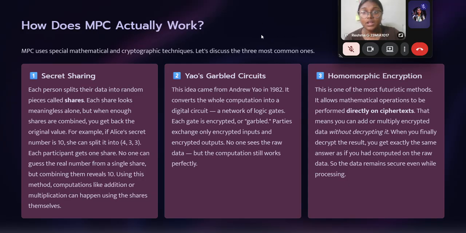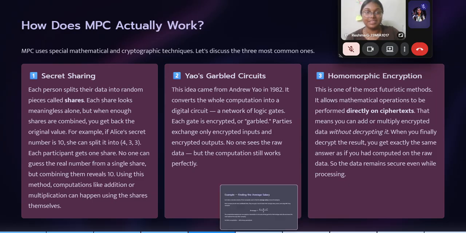So these are the three techniques. The most important techniques are secret sharing, Yao's garbled circuits, and homomorphic encryption, which is also a futuristic method. So these are the three main methods we focus on.